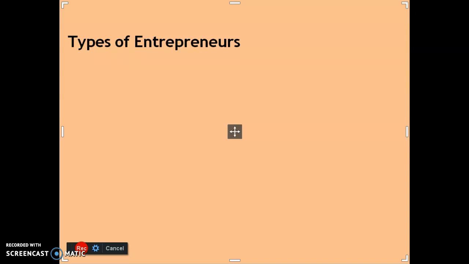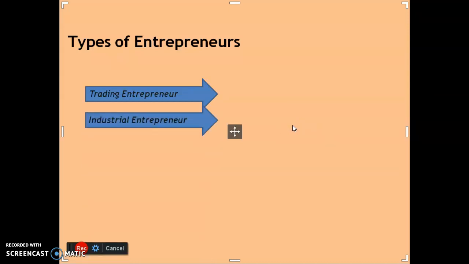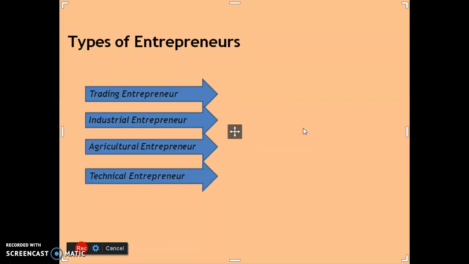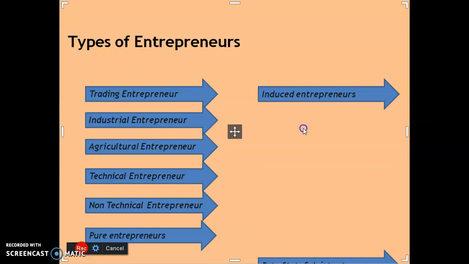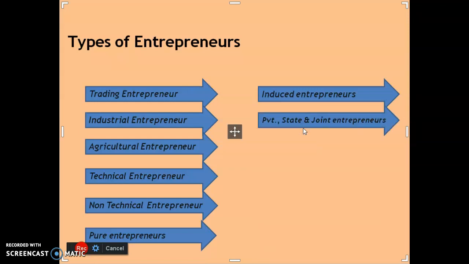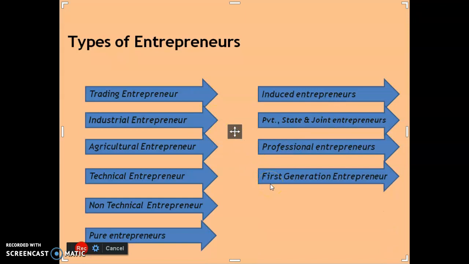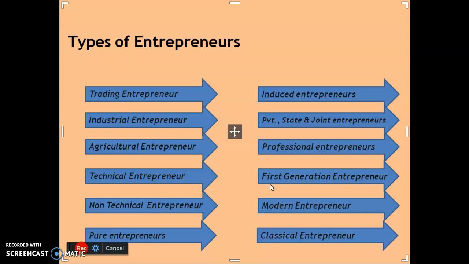So here we are discussing different types of entrepreneur based on different classifications, like trading entrepreneur, industrial entrepreneur, agricultural entrepreneur, technical entrepreneur, non-technical entrepreneur, pure entrepreneur, induced entrepreneur, state, private and joint entrepreneurs, professional entrepreneurs, first generation entrepreneur, modern entrepreneur, and classical entrepreneurs.